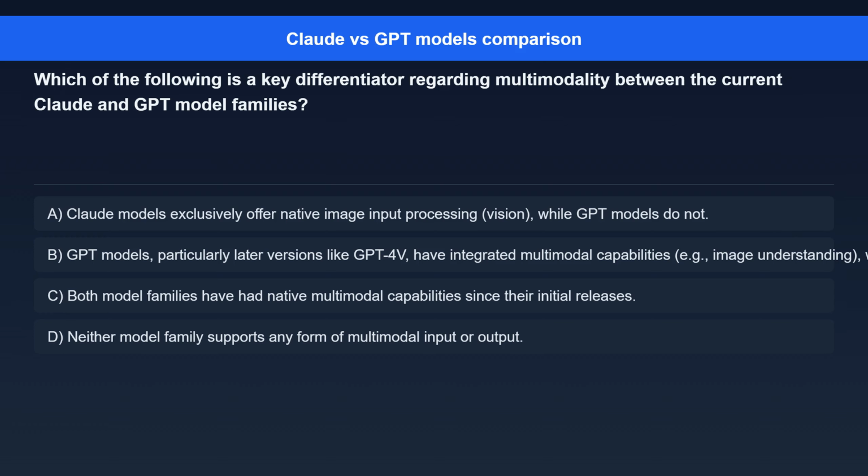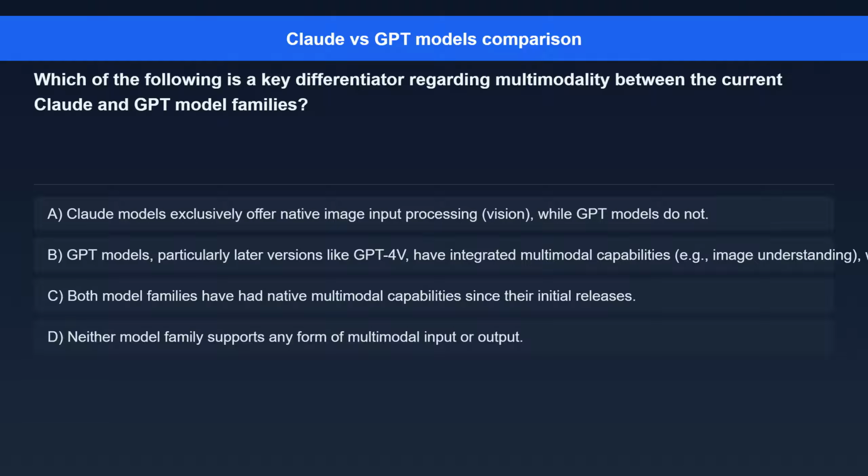Question 9. Which of the following is a key differentiator regarding multimodality between the current Claude and GPT model families? Option A, Claude models exclusively offer native image input processing, vision, while GPT models do not.